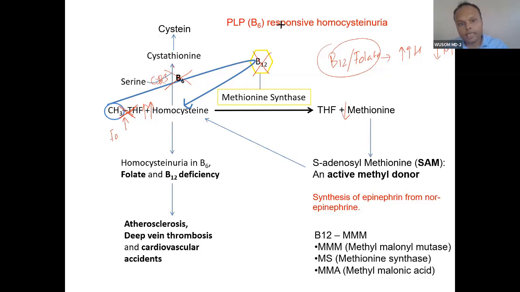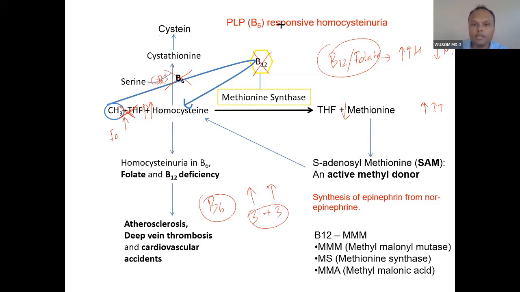And then what will happen? The additional homocysteine is converting into methionine. So in B6, both are high, equal. Both high, 3 plus 3. You can remember that, 3 plus 3.